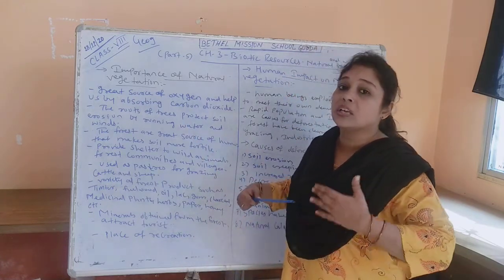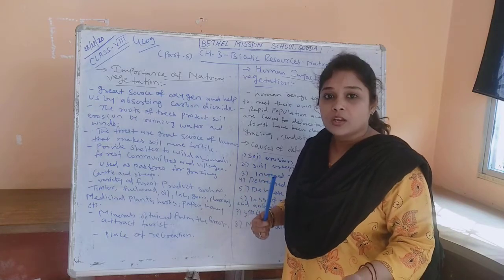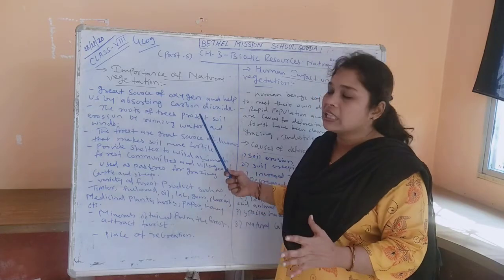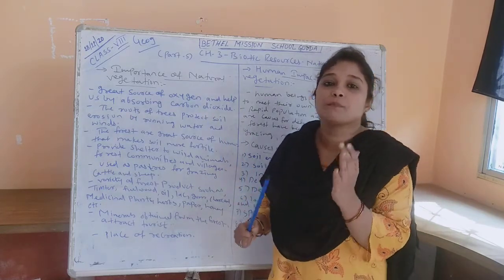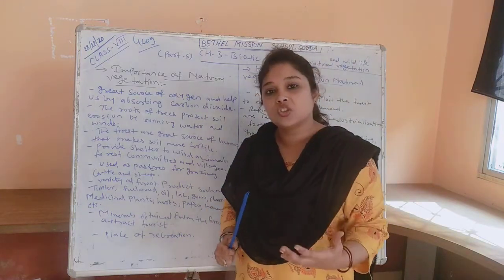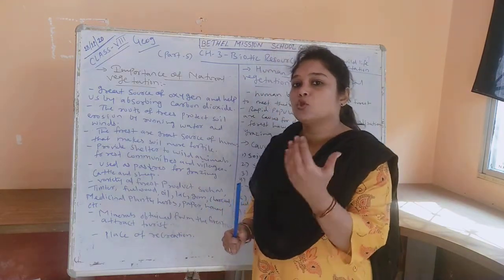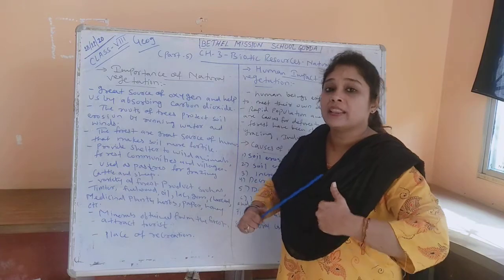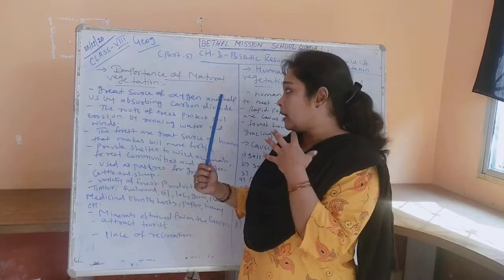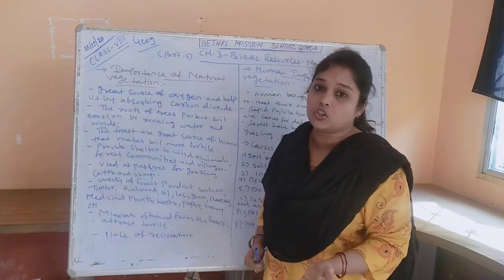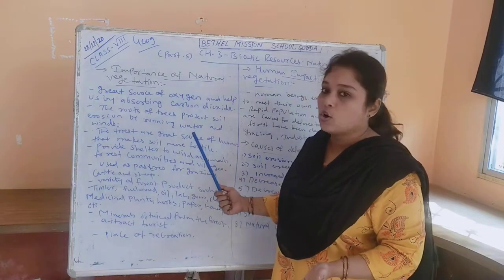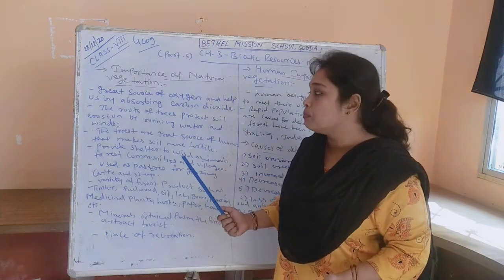Natural vegetation is very important when we talk about oxygen and carbon dioxide: they absorb carbon dioxide, which is negative for human health, and they are a great source of oxygen.